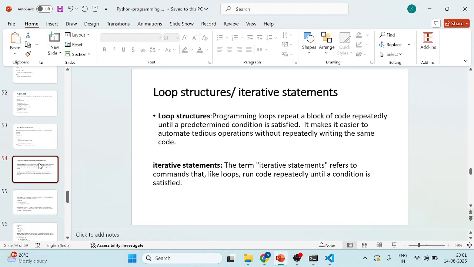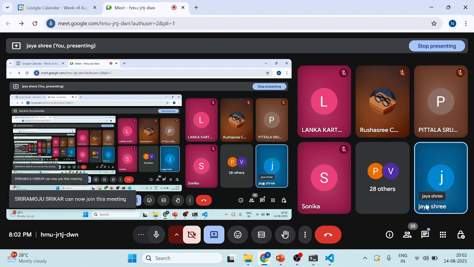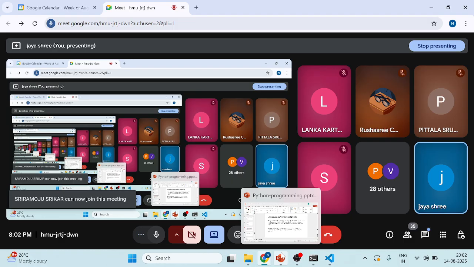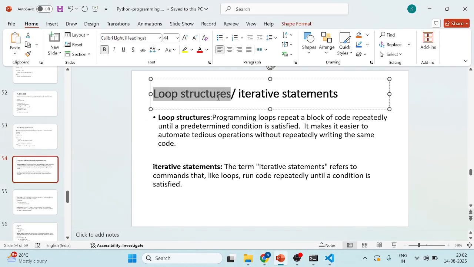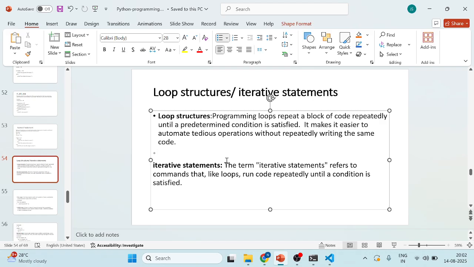So next, iterations: loops and structures, iterative. What does loop mean? Whether you take a for loop or a while loop, you give one condition, and until that condition is met it will be executed automatically.